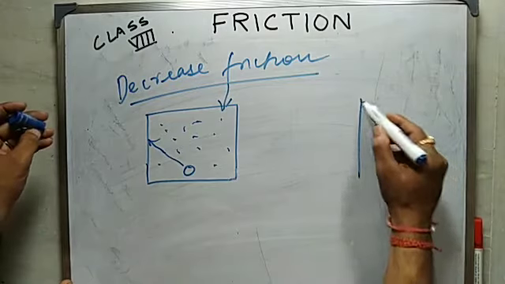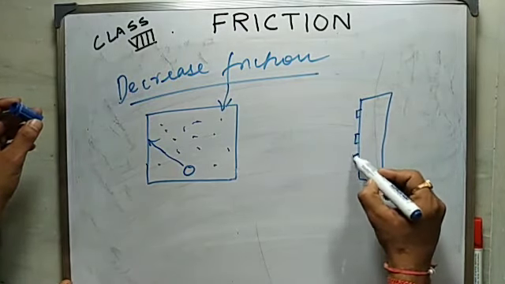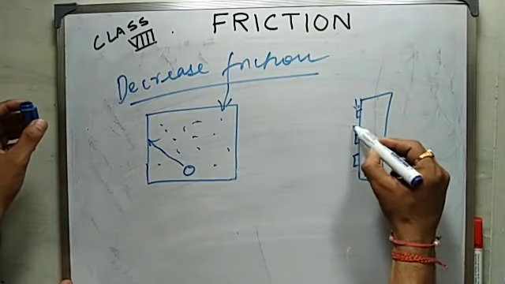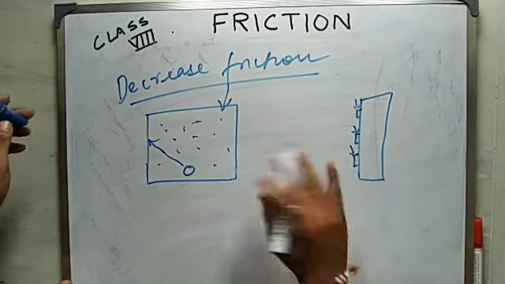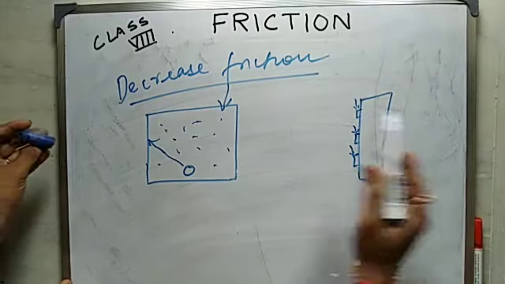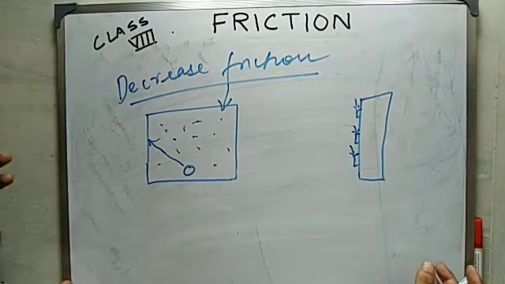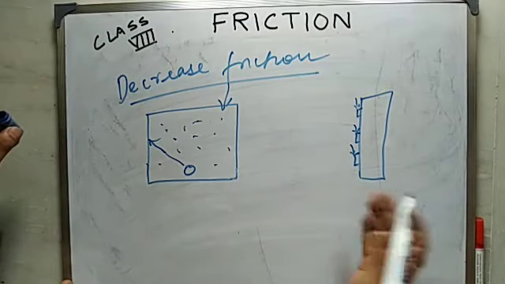Similarly, there are hinges on the doors. When we apply some oil in it, the door moves very easily. That is, we are decreasing the friction in these cases. What is actually done in this case?